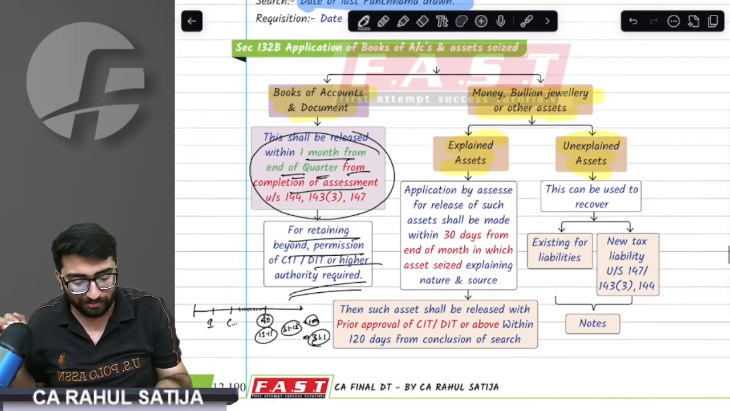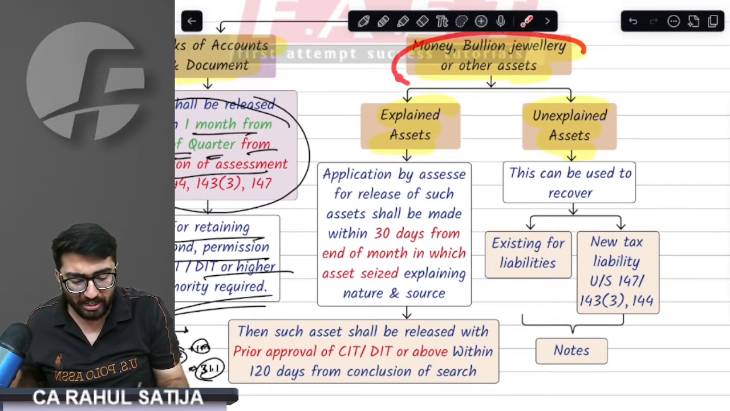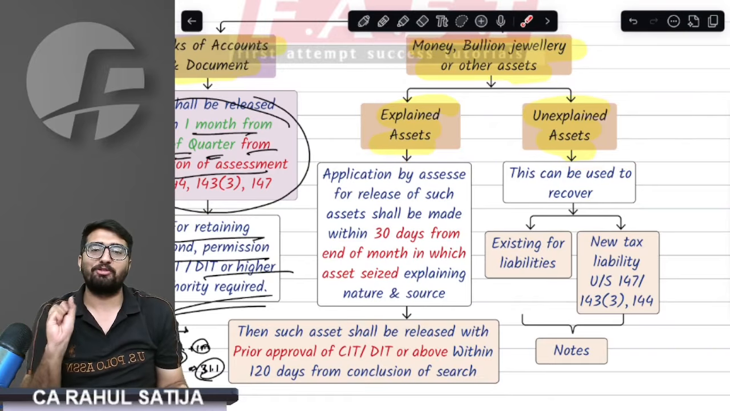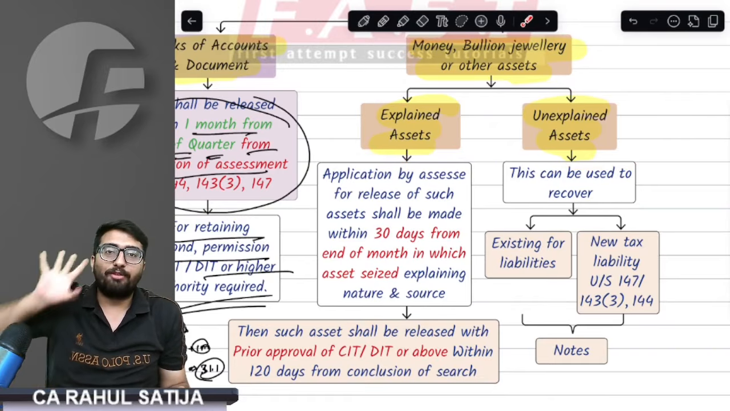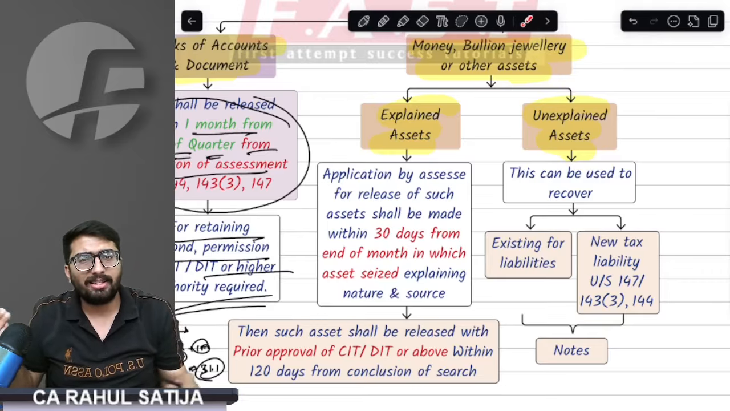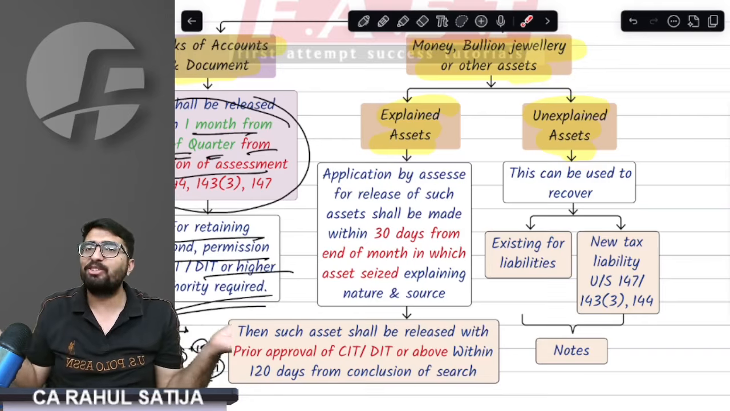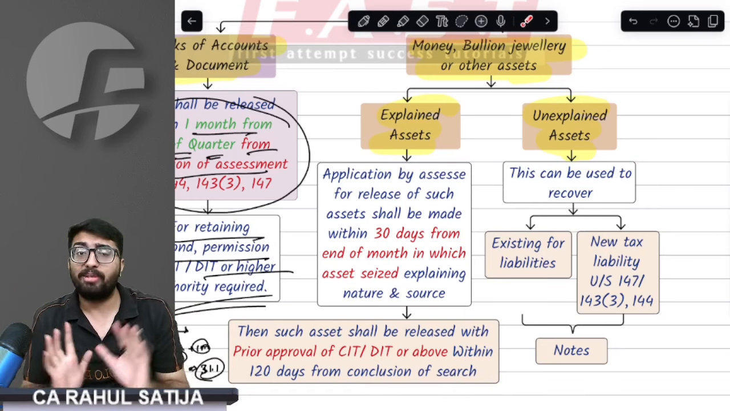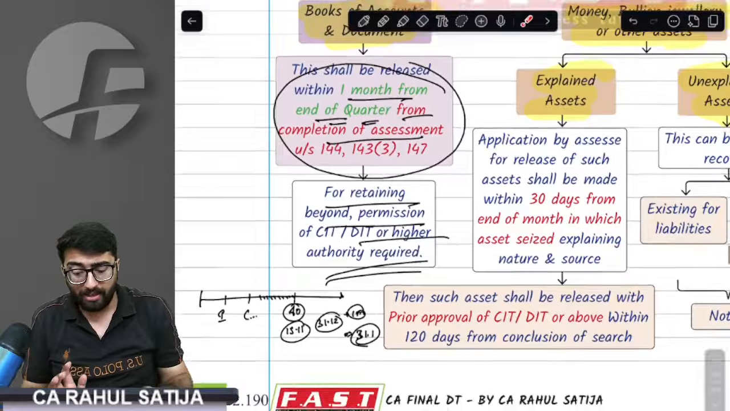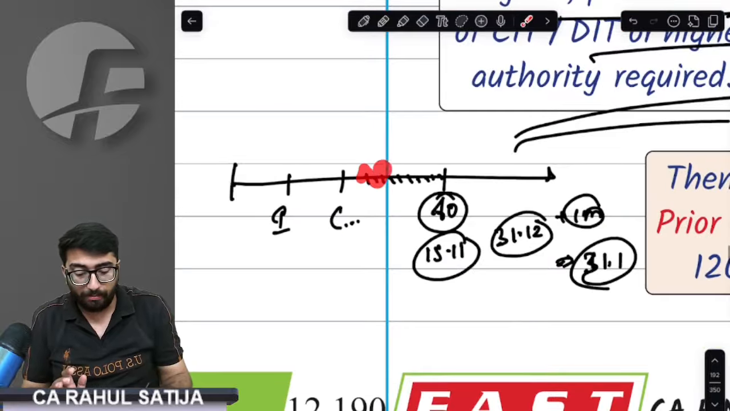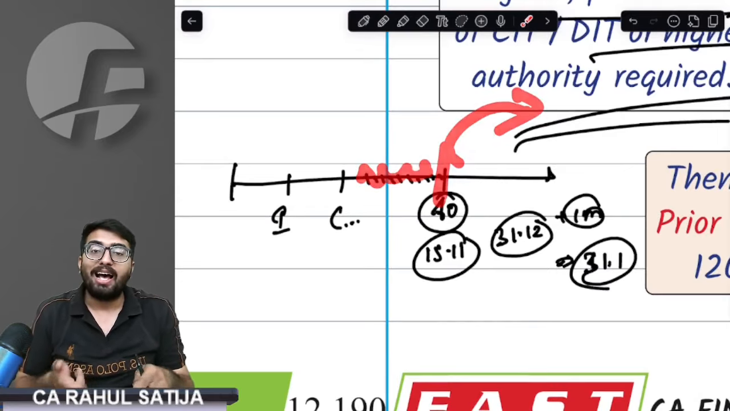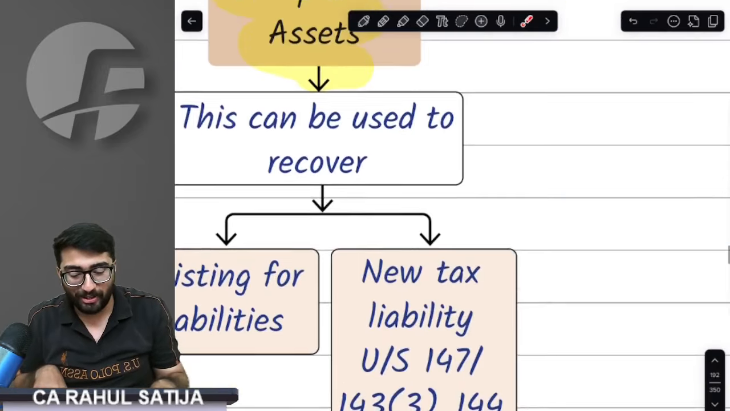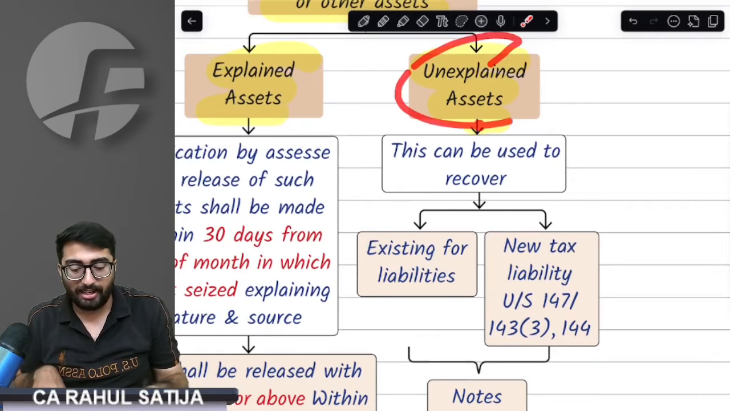Answer. This is about books of accounts. Now, about money, bullion, jewelry, any other explained and unexplained assets, what happens? This is very beautiful. If they have taken away some of your unexplained assets, what are unexplained assets? The assets that you have not told or shared with the department. You will not get these assets unless assessment is completed. As soon as assessment is done, after that you will be getting the assets. Before that, you are not going to get any of the unexplained assets.